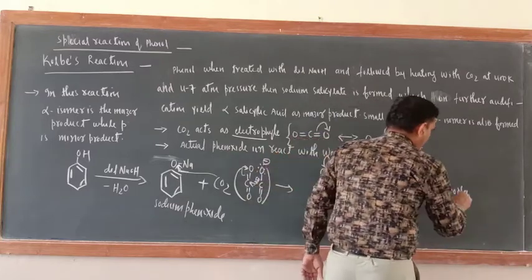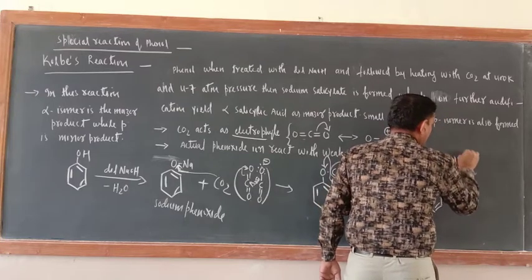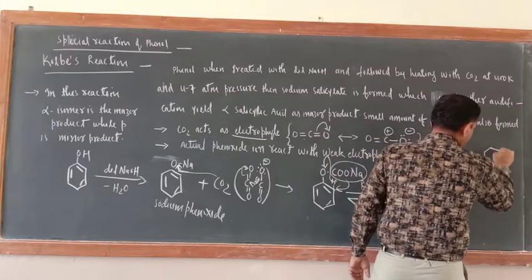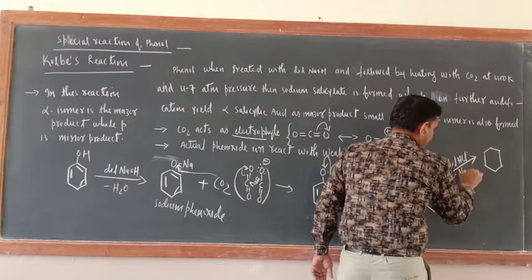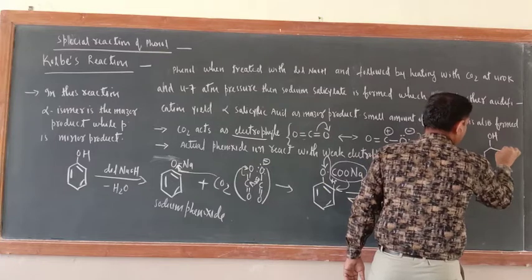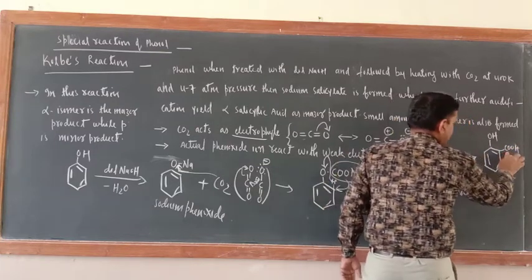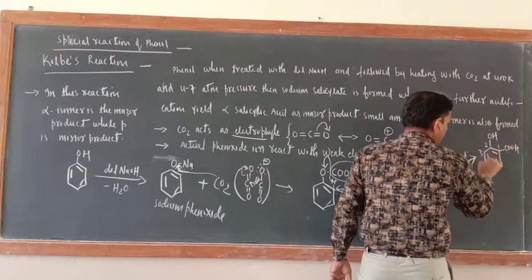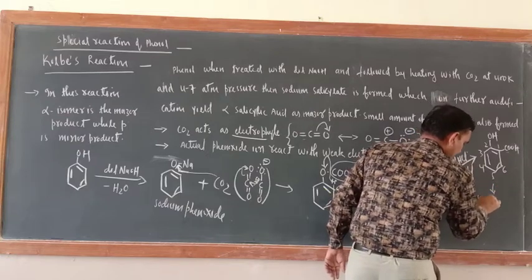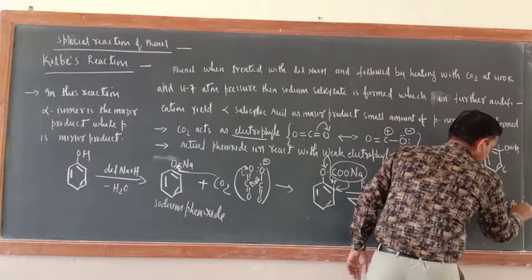Now upon acidification, reaction with dilute HCl, what would be the product? Just see here, HCl minus NaCl. Na and Cl will come out, and here the product is this one, COOH. Now this is the principal functional group, so numbering 1 2 3 4 5 6. What is the name of this compound? Salicylic acid.